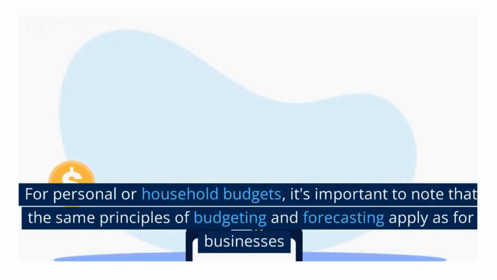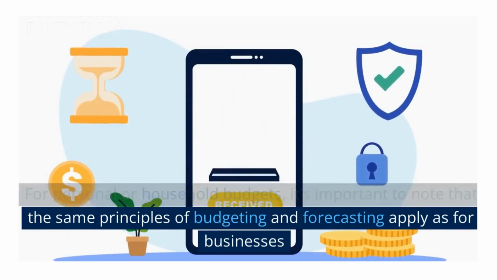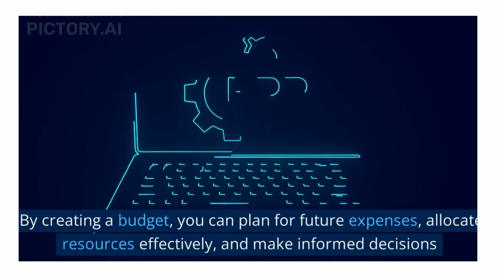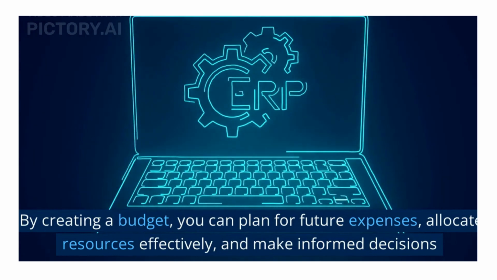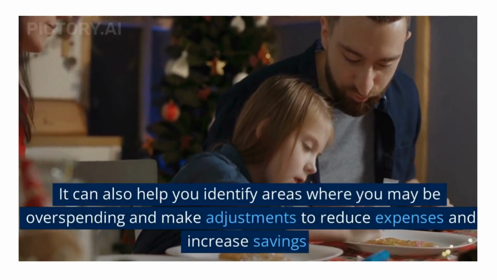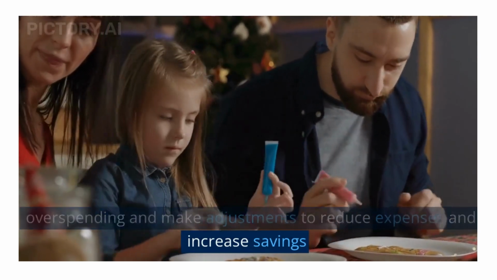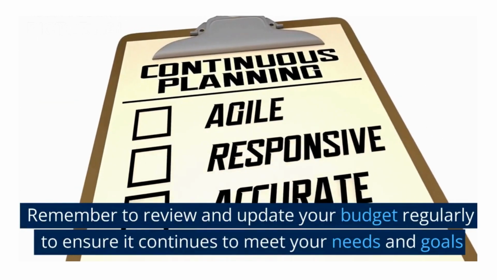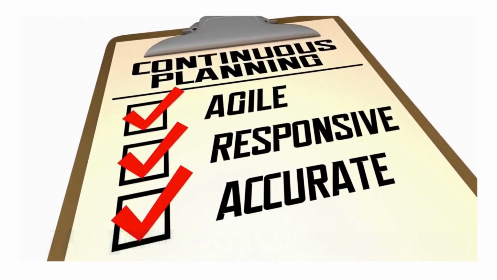For personal or household budgets, it's important to note that the same principles of budgeting and forecasting apply as for businesses. By creating a budget, you can plan for future expenses, allocate resources effectively, and make informed decisions. It can also help you identify areas where you may be overspending and make adjustments to reduce expenses and increase savings. Remember to review and update your budget regularly to ensure it continues to meet your needs and goals.